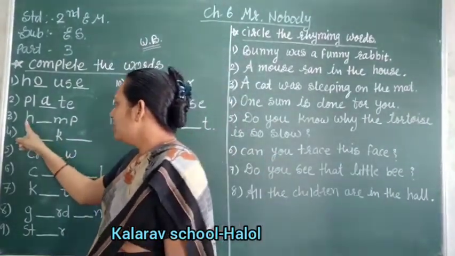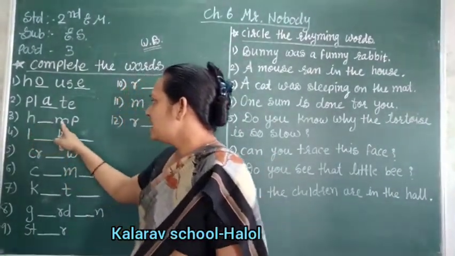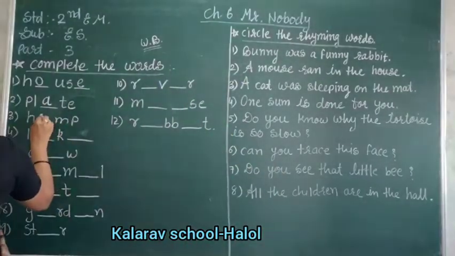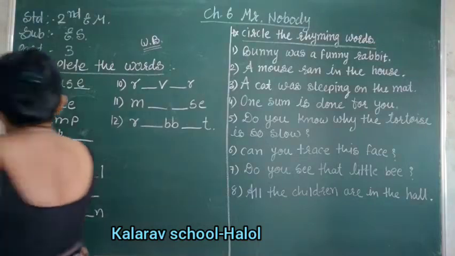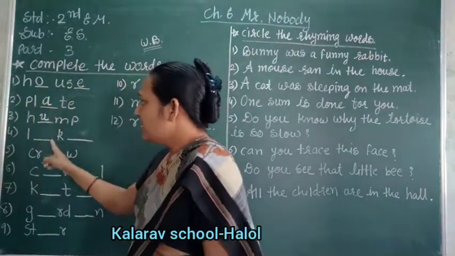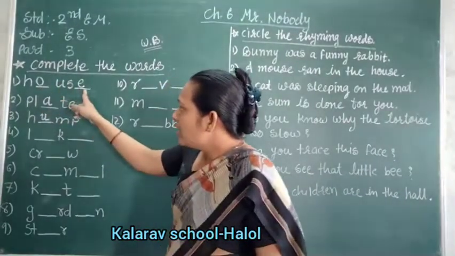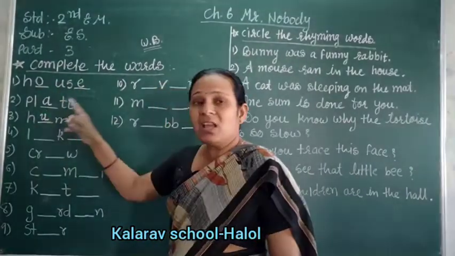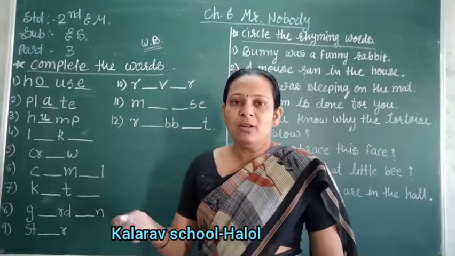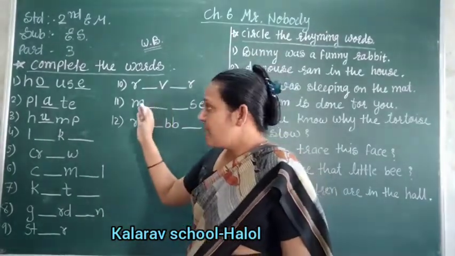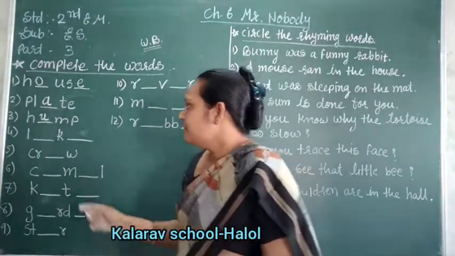Now third number, H blank M P, that is hump, H U M P. All are the missing letters of the vowel, right? Here look, O, E, A, U, that means the vowels. You have to complete the word, fill in the blanks with the vowels.